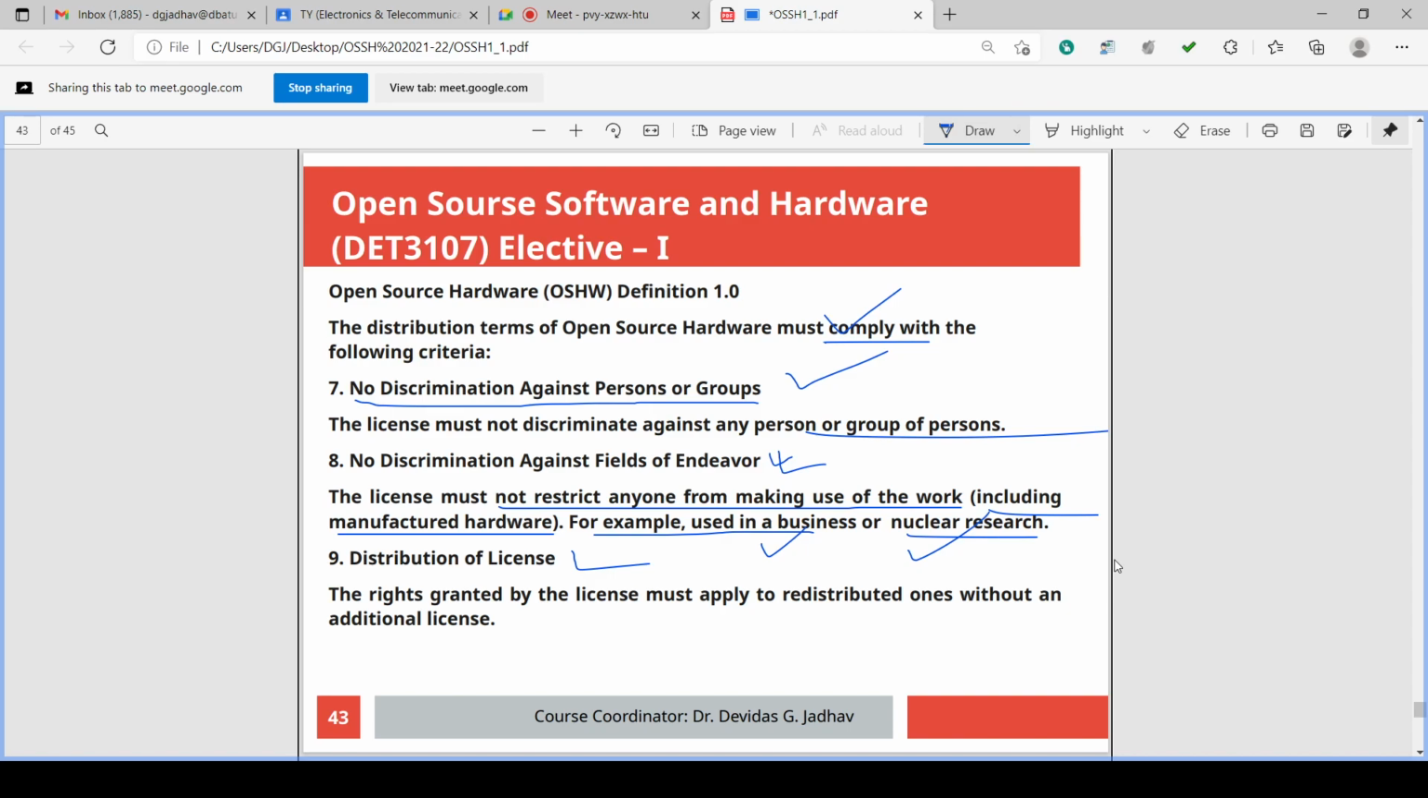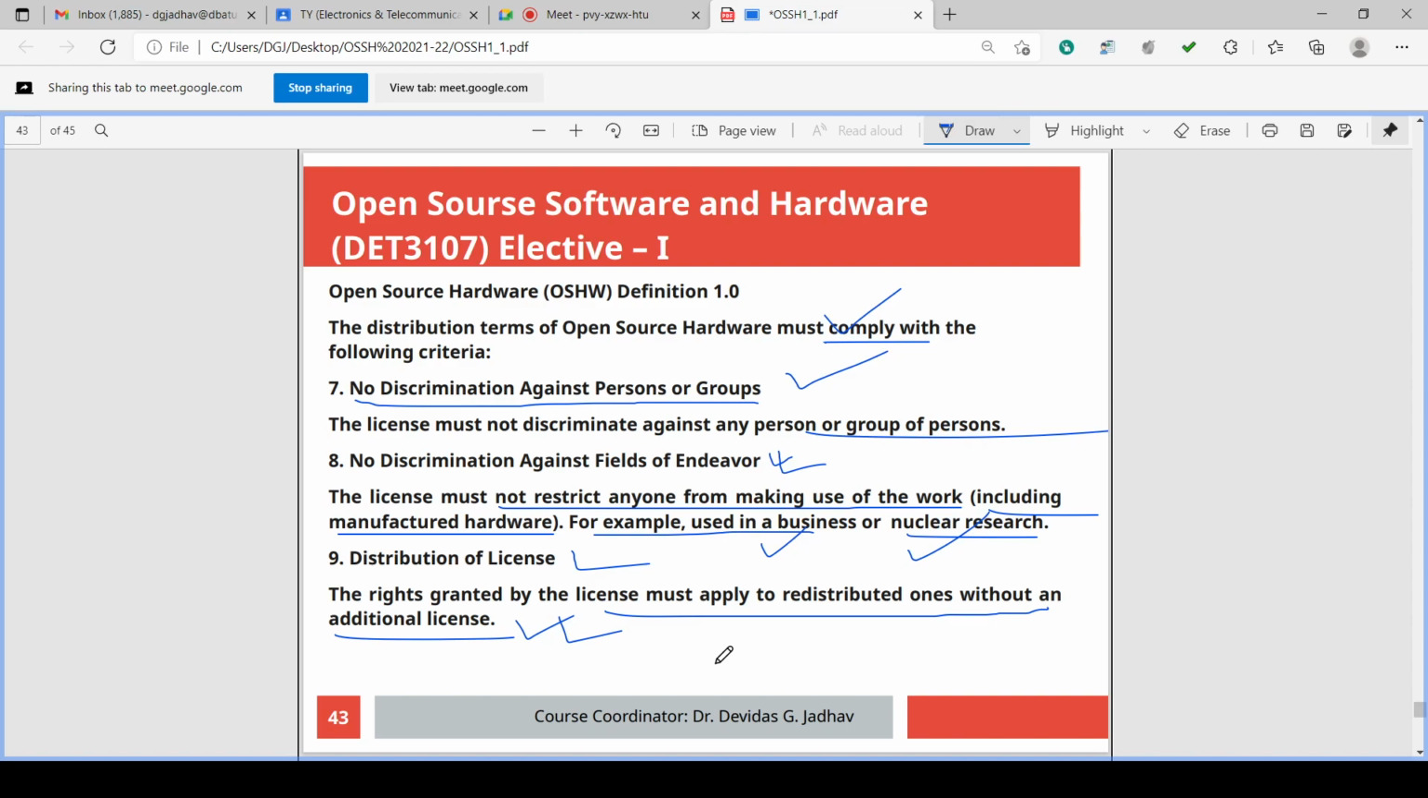Okay. So this no discrimination should be there, and the distribution of license: the rights granted by the license must apply to all to whom the work is redistributed, without the need for an additional license. Once the license is given, that license is distributed along with the design. Once the design license is there, the license can also be distributed. The design files are distributed, and along with the design files, the license is also given.